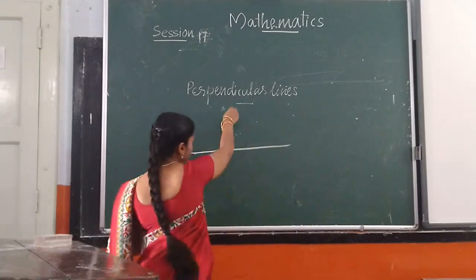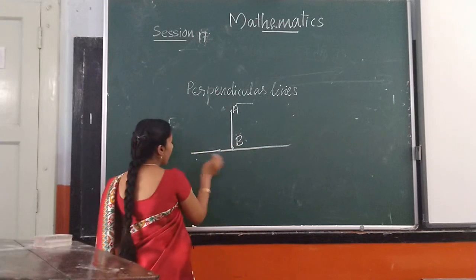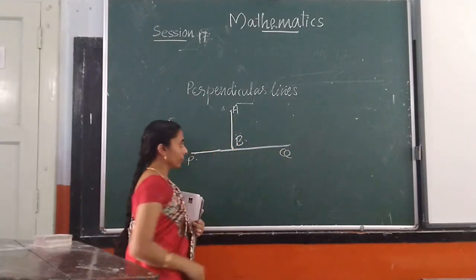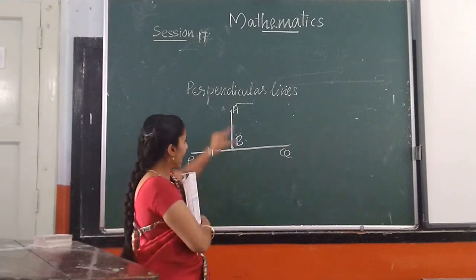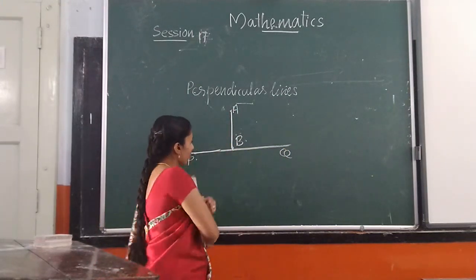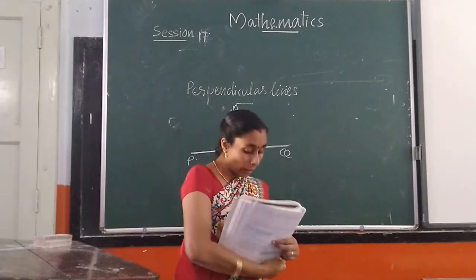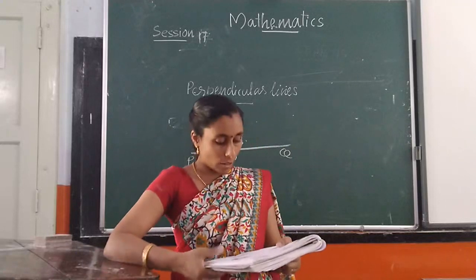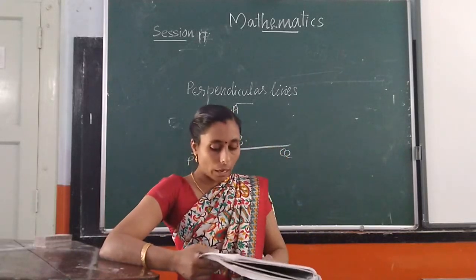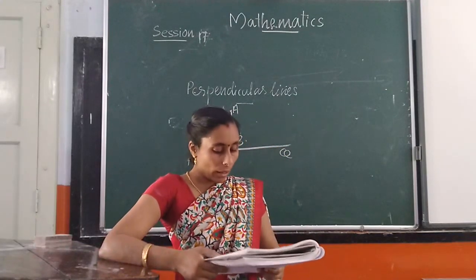When the vertical line AB meets the horizontal line segment PQ, it is called perpendicular lines. When a vertical line or line segment meets a horizontal line or line segment, we get perpendicular lines.